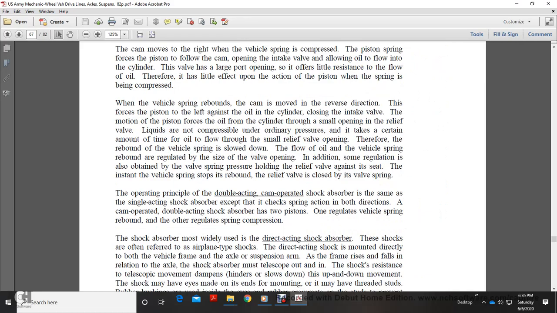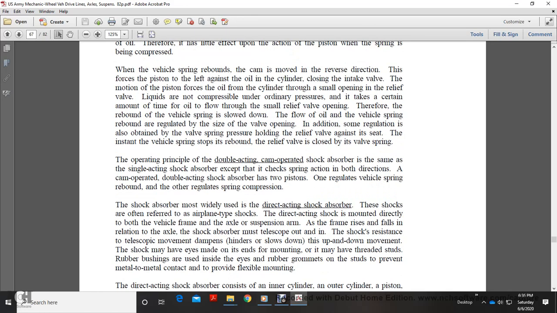The piston spring forces the piston against the cam and opens the intake valve, allowing the oil to flow into the cylinder. The valve has a large opening, and so it offers little resistance to the flow of oil. Therefore there is little effect on the piston when the spring is being compressed.